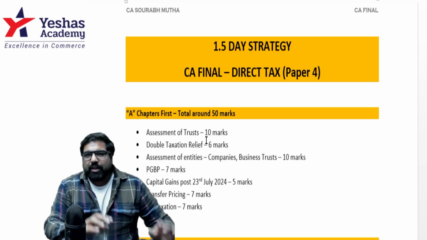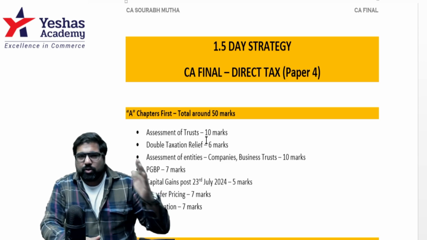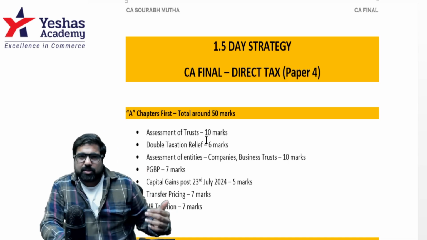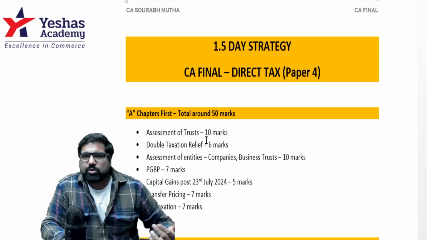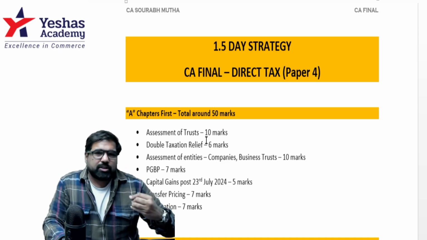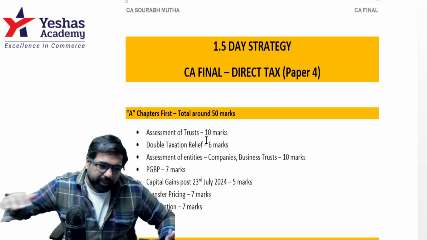Next, capital gain, and don't worry about what happened post or before 23rd July. Focus on the things on or after 23rd July. That means the rates of tax, which are 12.5%, exemption up to 1,25,000 on listed shares, 50AA, market linked debentures, all those things you have to be careful about when you're studying capital gain.